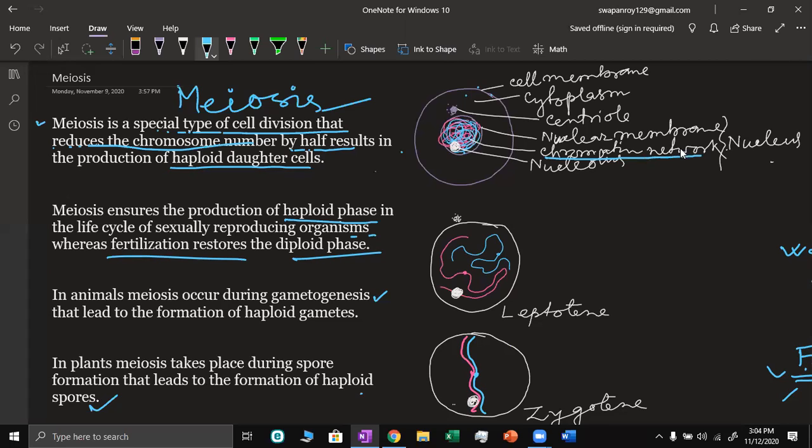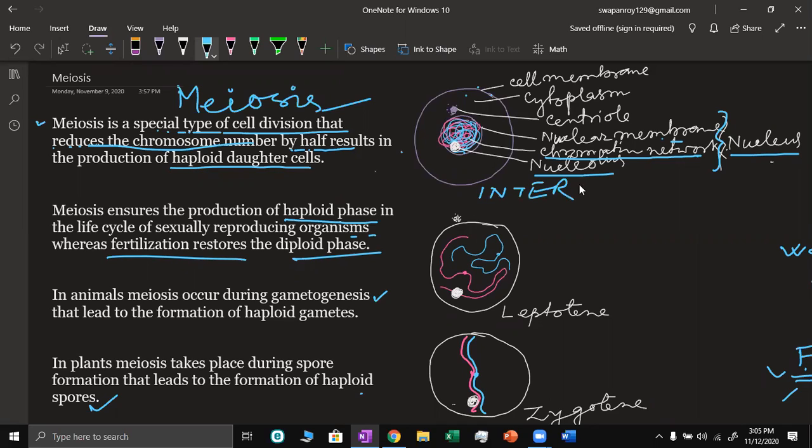And this white ball-like structure is the nucleolus, and it is bounded by the nuclear membrane. The protoplasm within the nucleus is what we call nucleoplasm. So all these structures together are the nucleus. We are showing a cell in interphase.